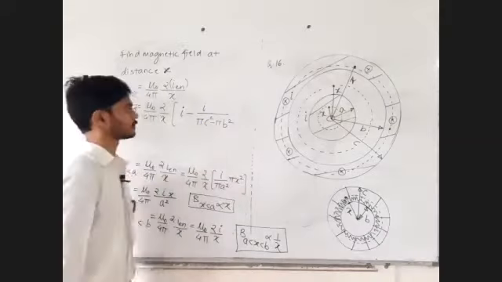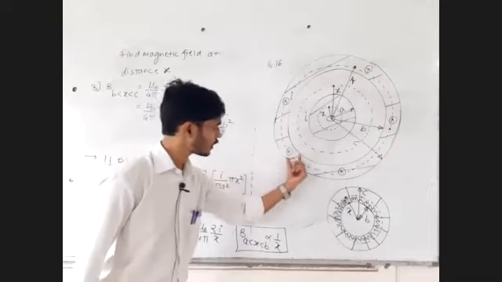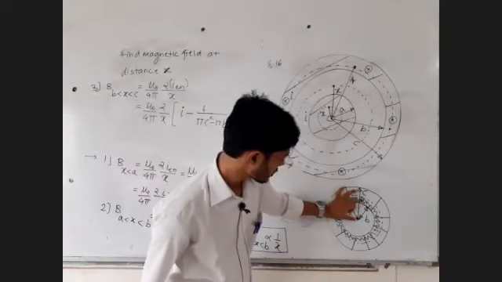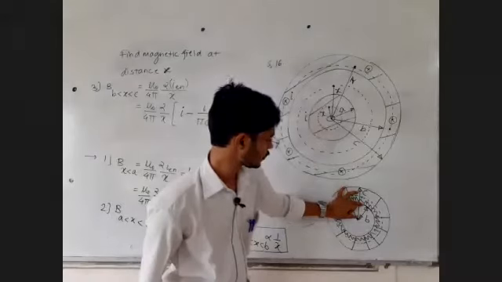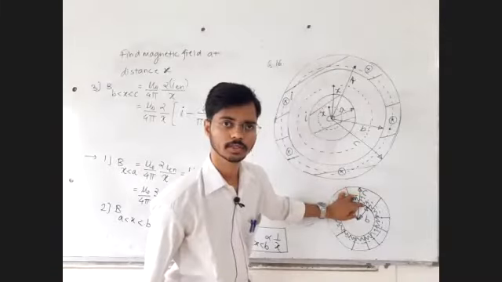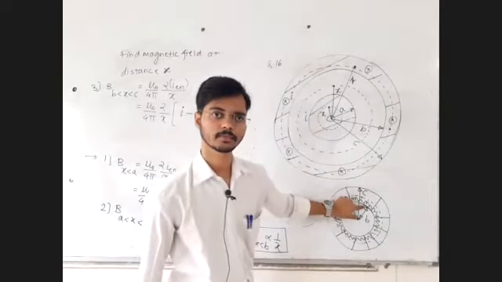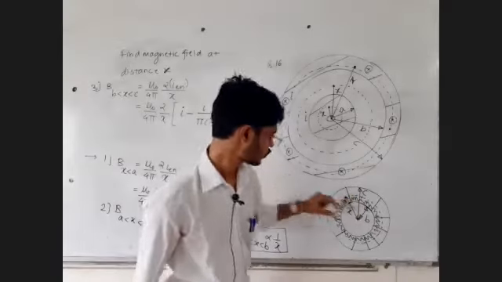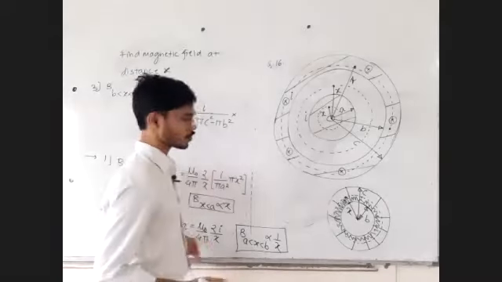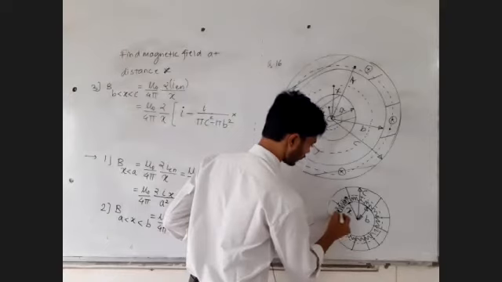Reply to me in the chat box. This current is available only within this area, pi C square minus pi b square. Reply to me in the chat box, clear and written. Check करा. Pi C square minus pi b square. That is current per unit area into the area which has been enclosed by me. This is the area which I am enclosing.